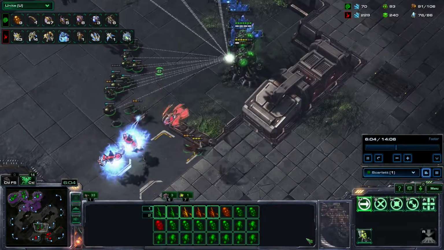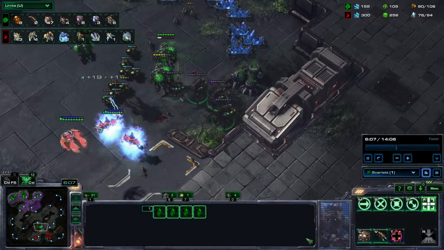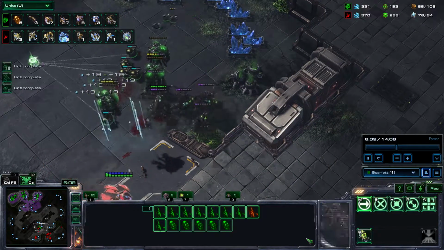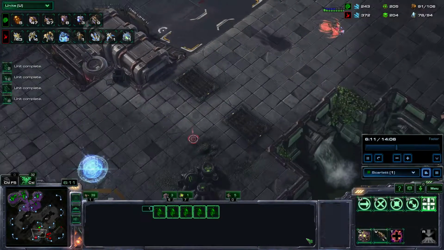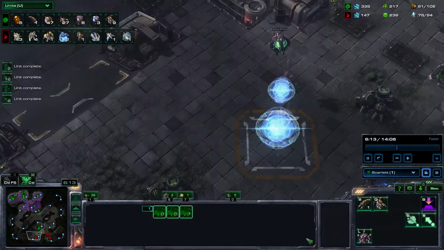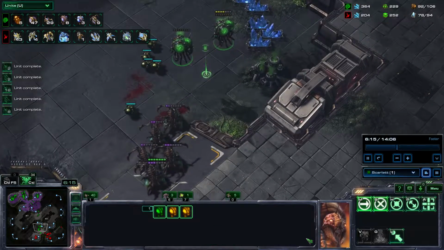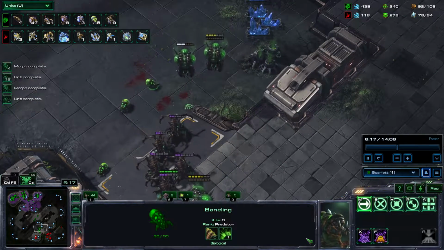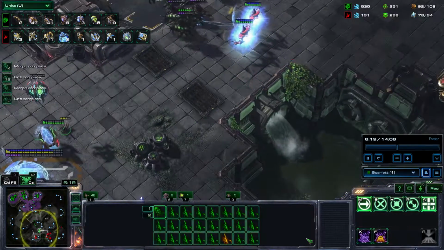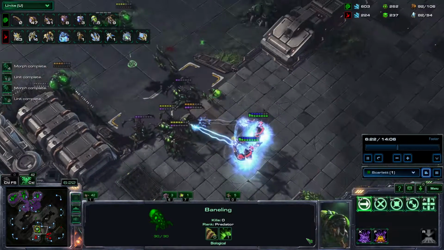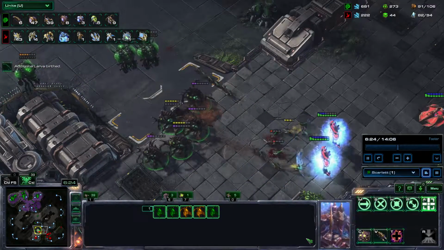s0s proves to be a really good player when it comes to dropping those force fields in very strategically important positions.